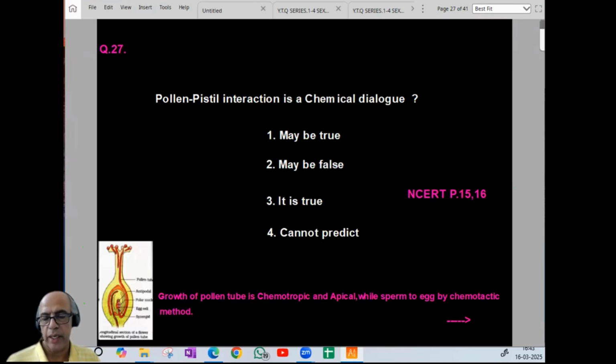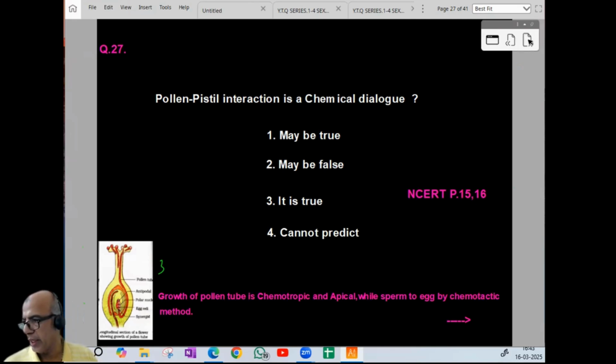Pollen-pistil interaction is a chemical dialogue. It is true, absolutely true. NCERT only. And below it, a statement is there, another important question. Growth of pollen tube is chemotropic and apical, while sperm to egg movement is by chemotactic methods.